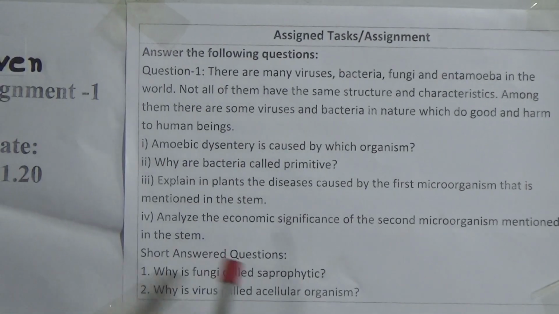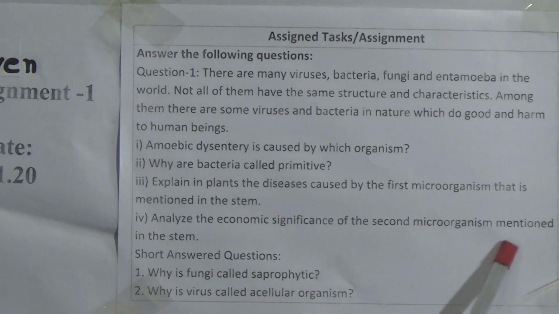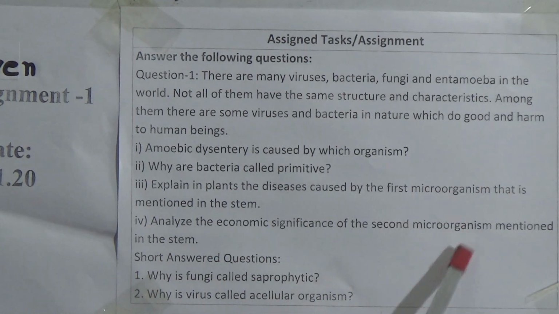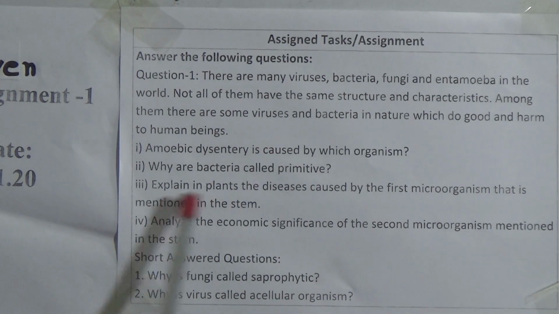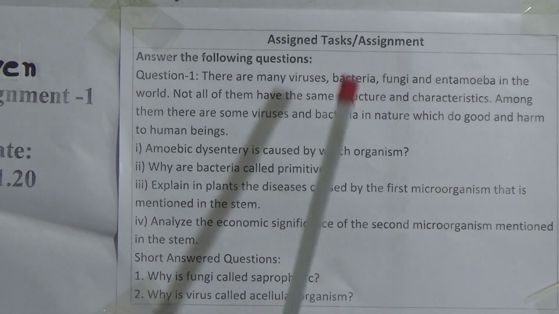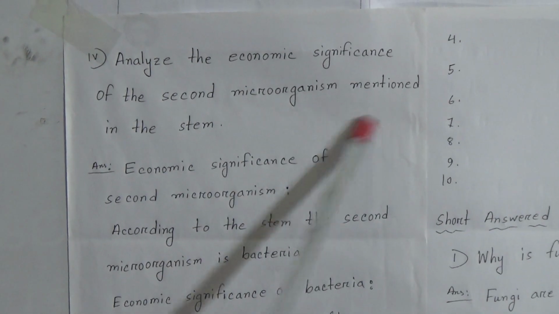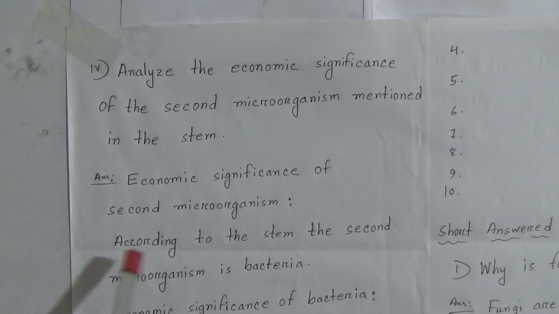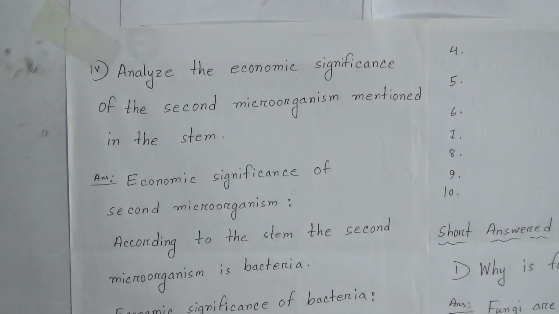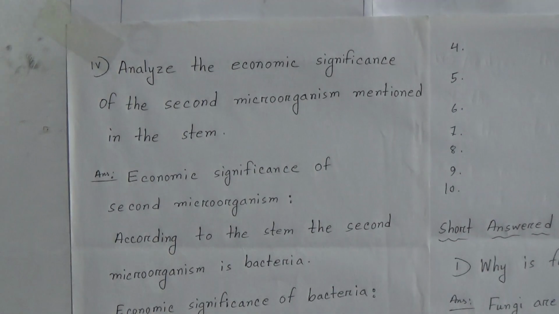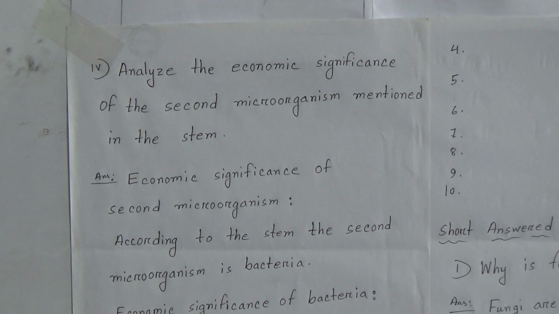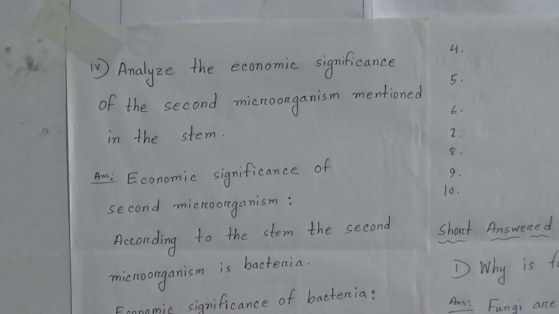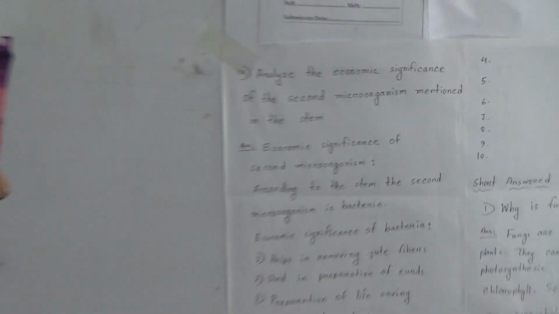Number 4 question was, analyze the economic significance of the second microorganism mentioned in the STEM. That means the second organism is bacteria, so we have to analyze the economic significance of bacteria. I have written here a demo answer. According to the STEM, the second microorganism is bacteria. Dear student, if you open your book, you can find the answer. Some points you can write from here.